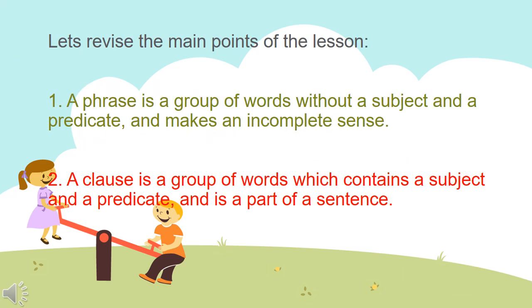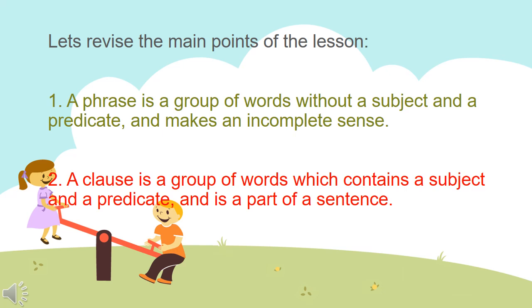Students, let's revise the main points of the lesson. Point number 1: a phrase is a group of words without a subject and a predicate and makes an incomplete sense. It is a part of sentence.